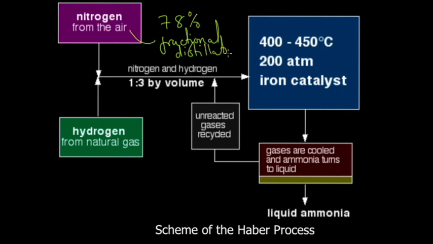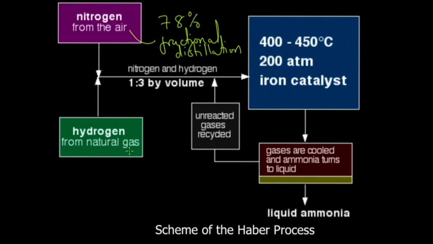This is the separation of a mixture of gases by their boiling points. You find fractional distillation in the case of crude oil, where you separate it into various different components.